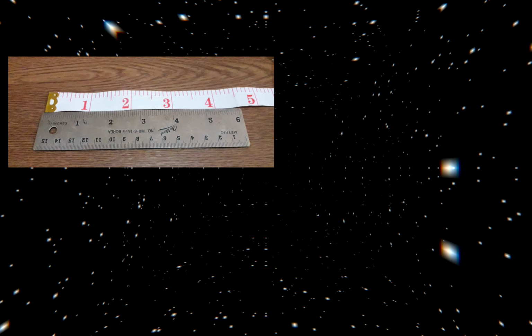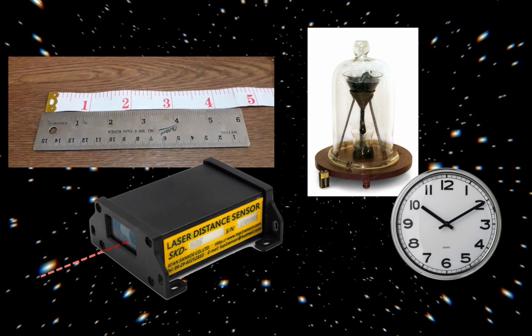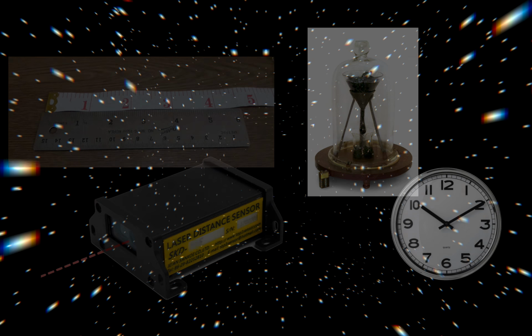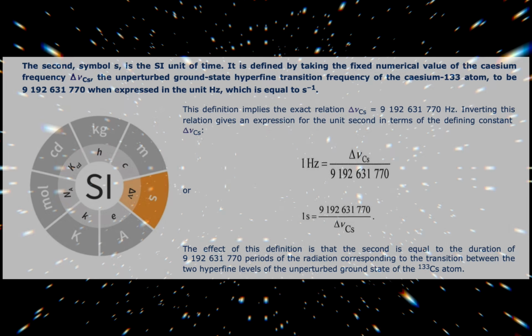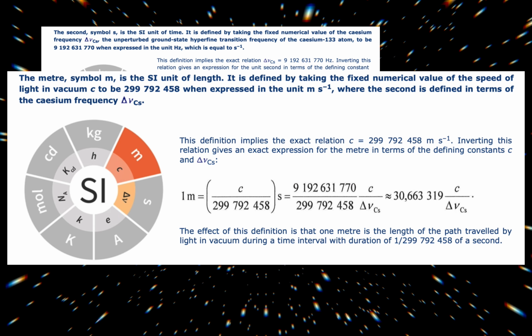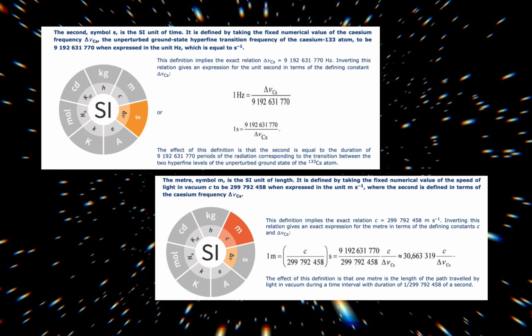The theory of incomplete measurements suggests that we take the exact opposite approach. Measurements come first, and they are all discrete. This is true even for space and time. But, when we talk about space and time measurements, what are we really talking about? The modern definition of the meter and second give us an interesting clue. The second is defined in relation to the time it takes to emit a particular kind of photon. And the meter is defined in relation to the length traveled by light in some given duration. In other words, our modern definition of space and time suggests that they are fundamentally properties of photons. We will explore this more in depth in a follow-up video.